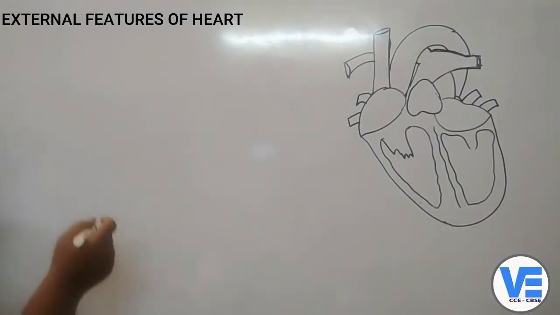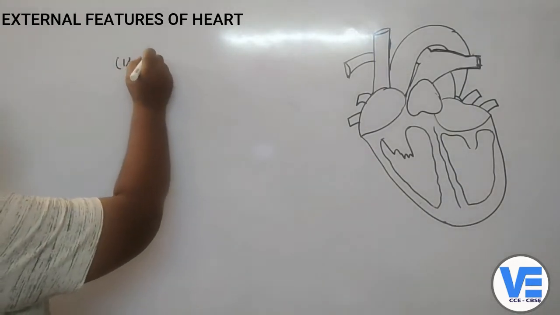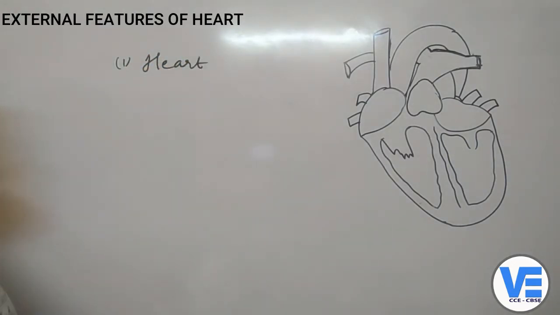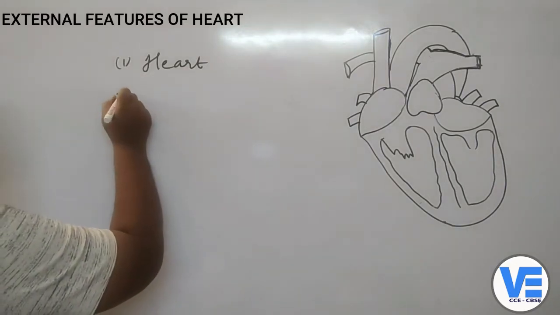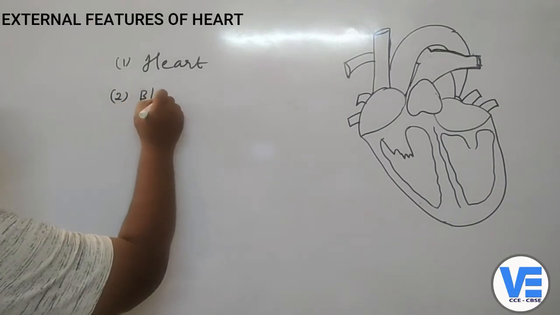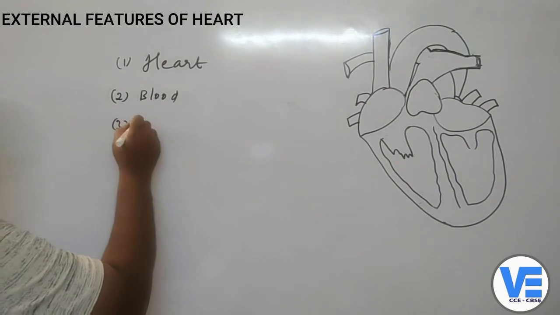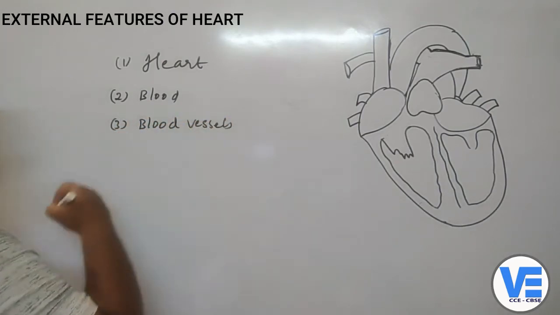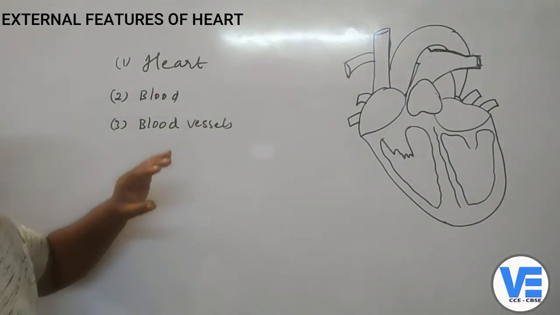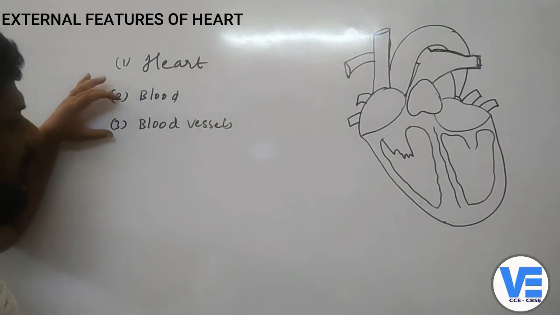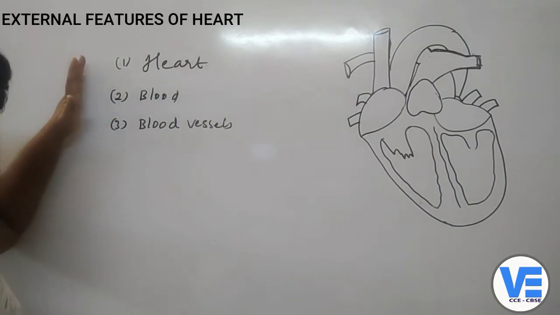Now when you come to the circulatory system, there are three major parts. The first one is the heart. As you can see here, I've drawn a heart over there, which is very important in the circulatory system. The second one is the blood. The third one is the blood vessels. The complete circulatory system is based on these three things: heart, blood and blood vessels. These three play a major role.